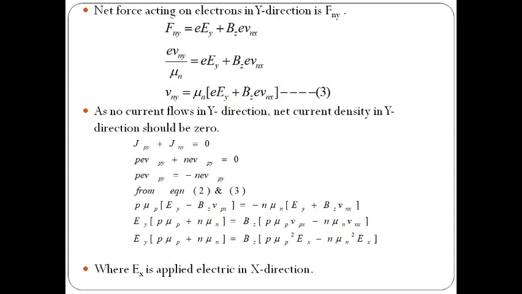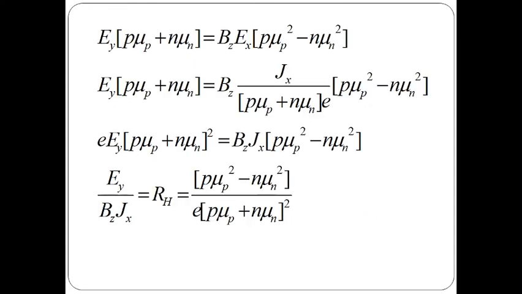So mu n into mu n square, where Ex is the applied electric field in the x direction. Why? Because we are considering electrons moving in the negative x direction and holes moving in the positive x direction. The current density is in the positive x direction, so the applied electric field direction Ex is also in the positive x direction. From that we can write Ey into p mu p plus n mu n equals Bz Ex. We are taking the common factor as Bz Ex into p mu p square minus n mu n square.